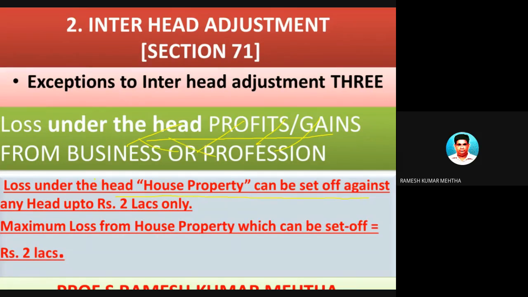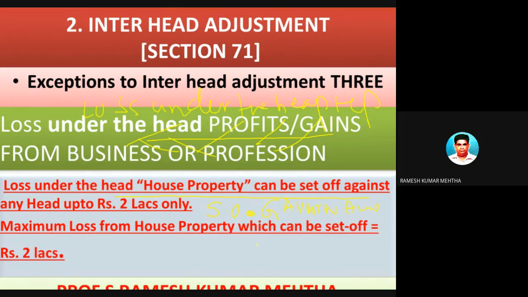Please, this is loss under the head income house property. If there is a loss from house property because it can be self-occupied. In case of self-occupied house property, please remember GAV is nil, municipal taxes are zero, and NAV is zero.